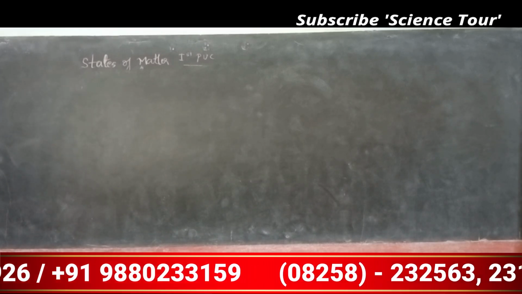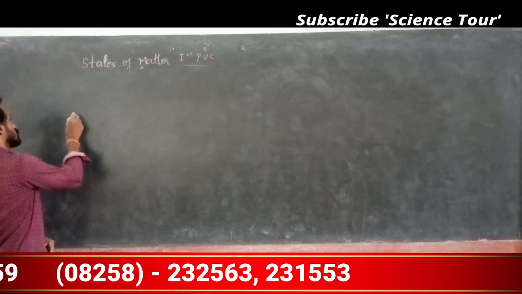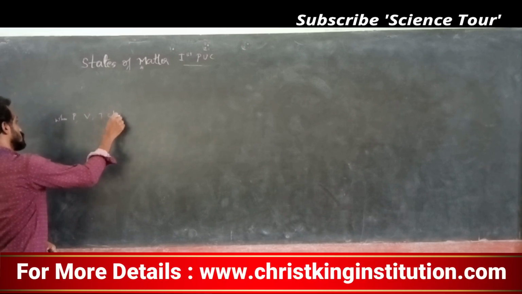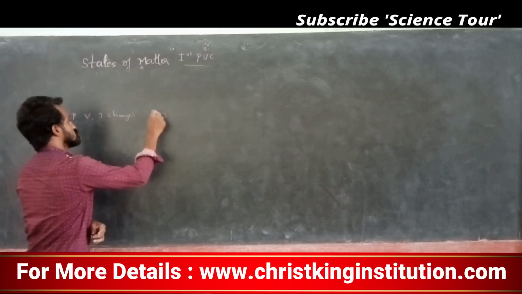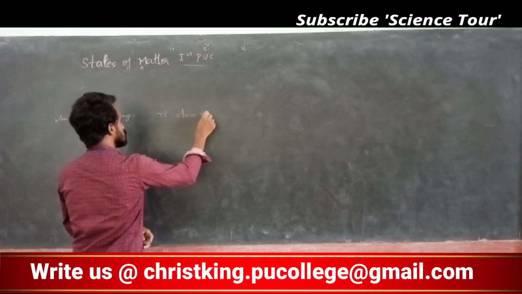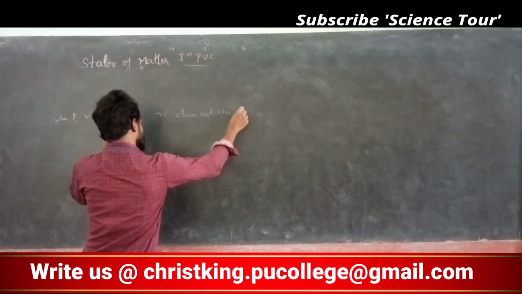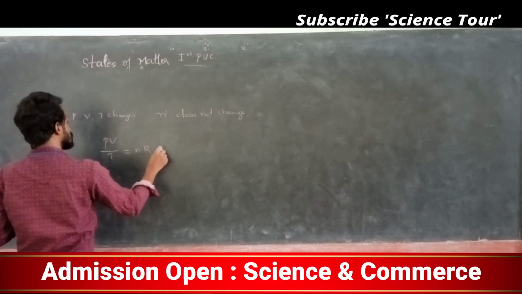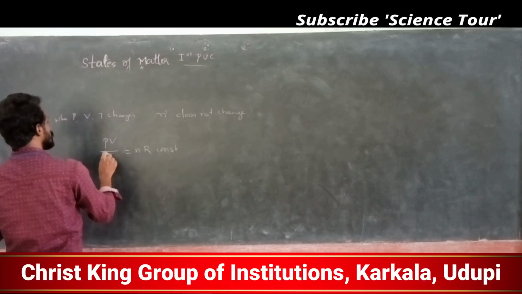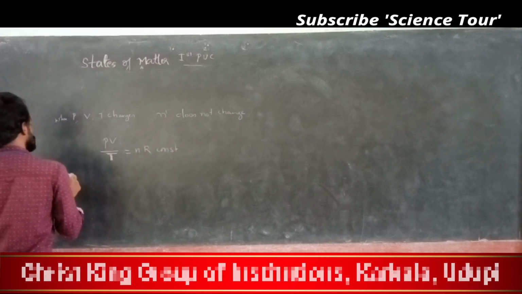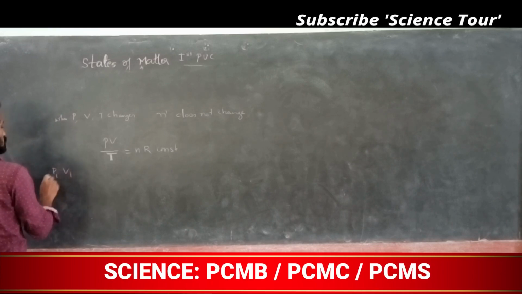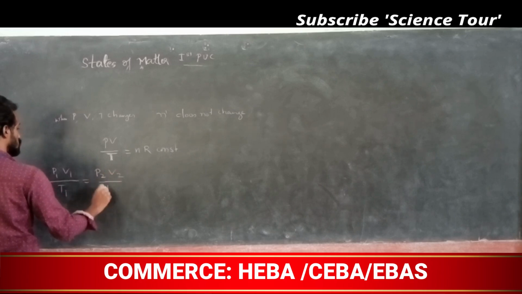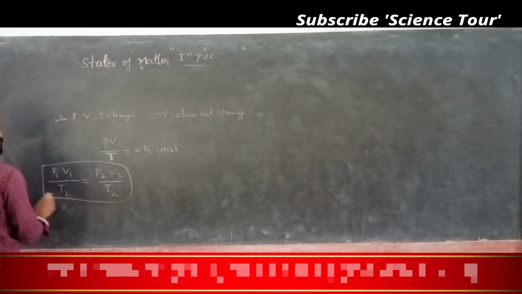My dear students, one more equation is used when pressure, volume and temperature change but n does not change. PV divided by T equals nR, which is constant. This is actually a new formula. If there are two pressures P1 and P2, volumes V1 and V2, and temperatures T1 and T2, this is also called the combined gas equation.